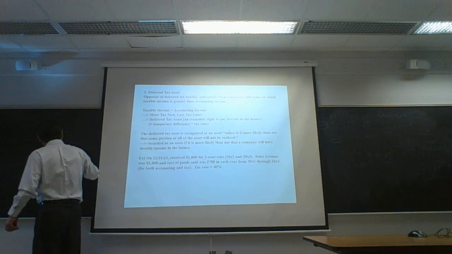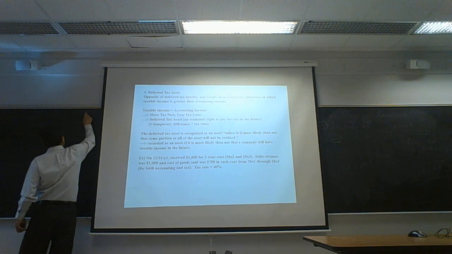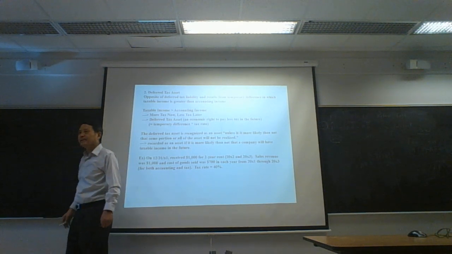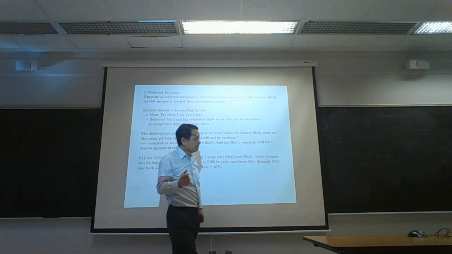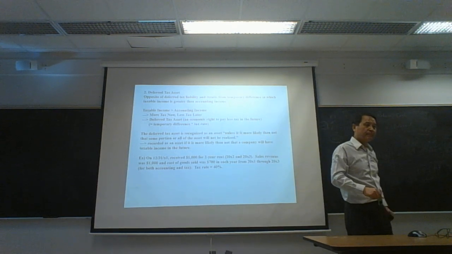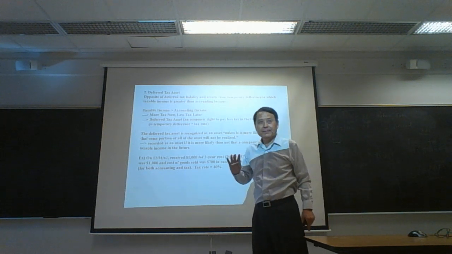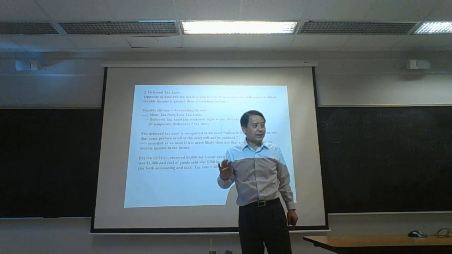And for tax, so this is for accounting. For income tax, the tax revenue and tax expense are reported on tax return on the basis of cash collection and cash payment.